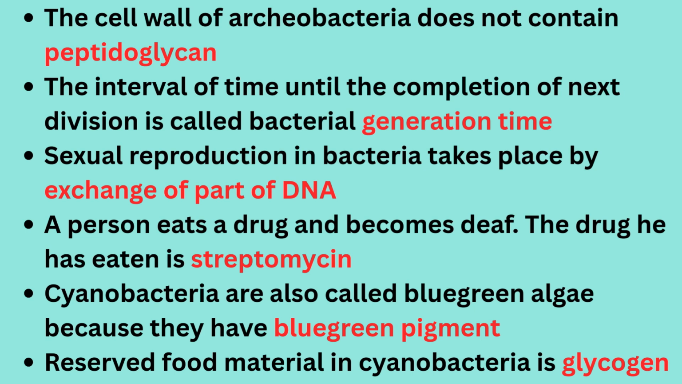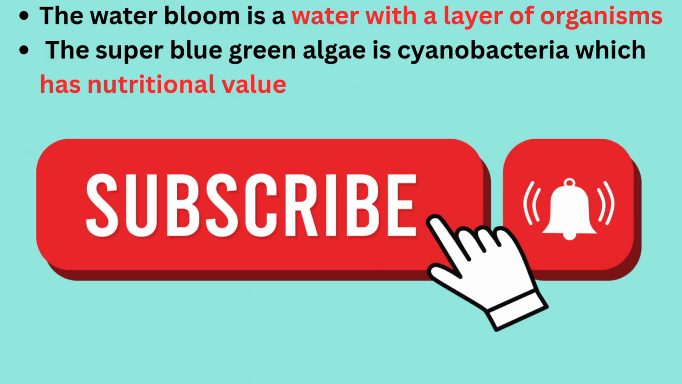A person takes a drug and becomes deaf. The drug he has taken is streptomycin. Cyanobacteria are also called blue-green algae because they have blue-green pigment. The reserved food material in cyanobacteria is glycogen. Water bloom is water with a layer of organisms. The super blue-green alga is a cyanobacterium which has nutritional value.